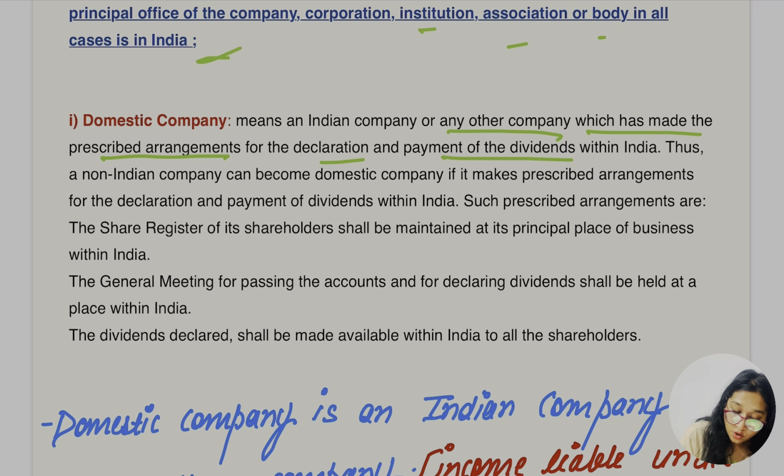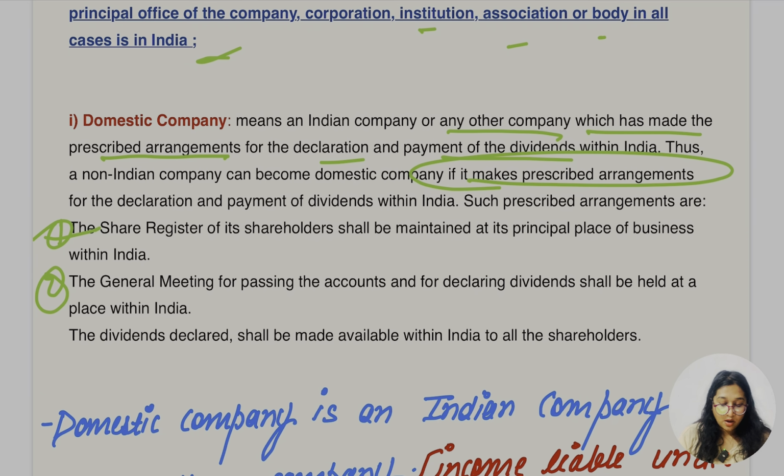Thus, a non-Indian company can become a domestic company if it makes the prescribed arrangement for the declaration and payment of the dividend within India. Such prescribed arrangements are: the share register of its shareholders shall be maintained at its principal place of business within India. Second, the general meeting for passing the accounts and for declaring dividend shall be held at a place within India. The dividend declared shall be made available within India to all the shareholders.